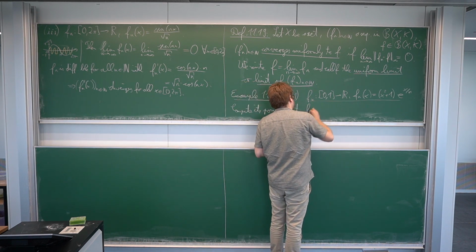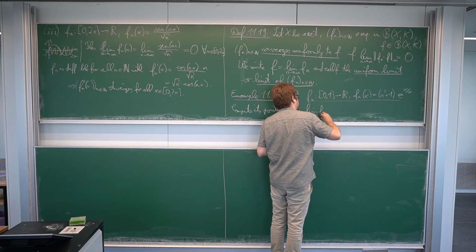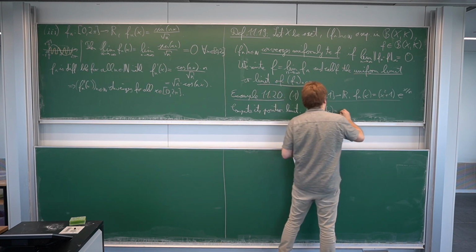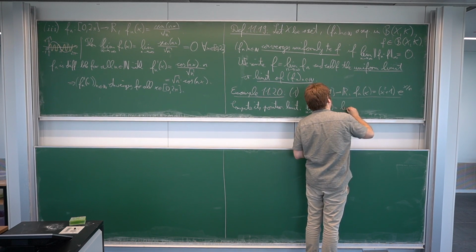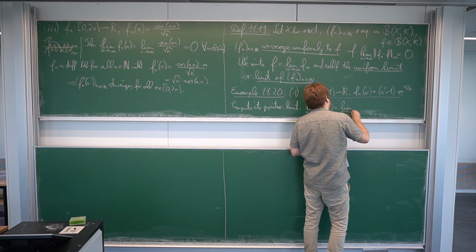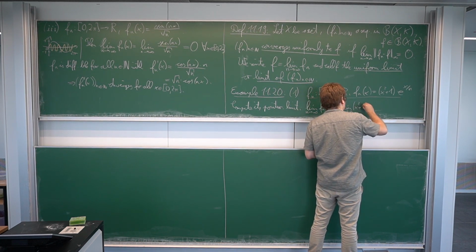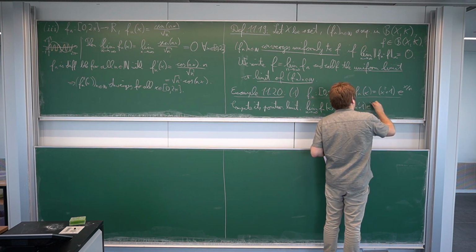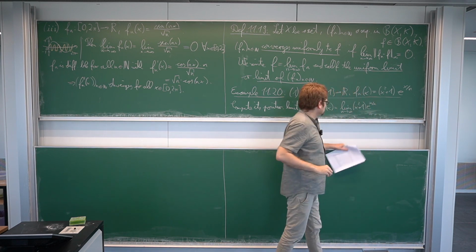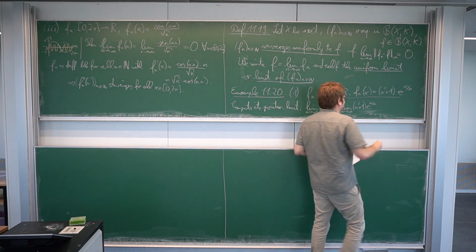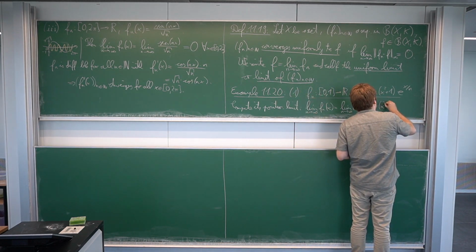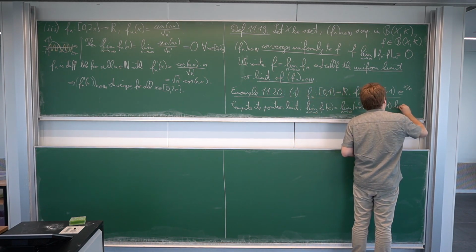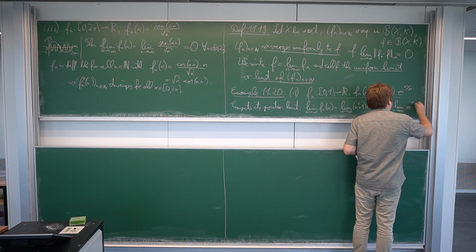So the limit as n to infinity of f_n(x) for some fixed x. This is the limit as n goes to infinity of (x^2 + 1) e^(x/n). And of course, x^2 + 1 is just constant in terms of n. So this is (x^2 + 1) times the limit as n goes to infinity of e^(x/n).